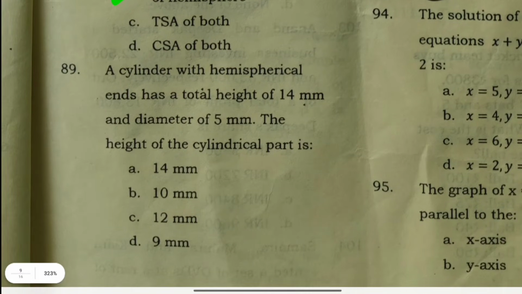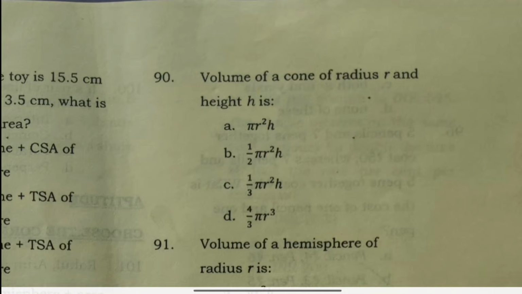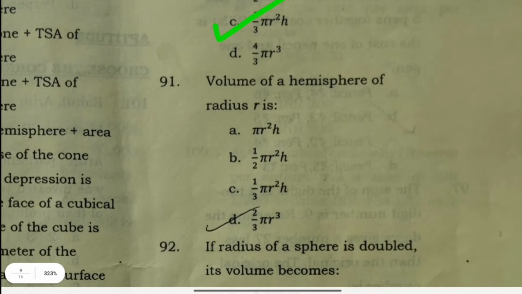A cylinder with hemispherical ends has a total height of 14 mm and a diameter of 5 mm. The height of the cylinder part is 9 mm. Volume of a cone of radius r and height h is 1/3 pi r squared h. Volume of a hemisphere of radius r is 2/3 pi r cubed.